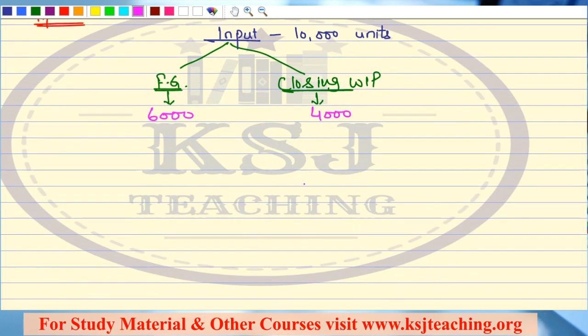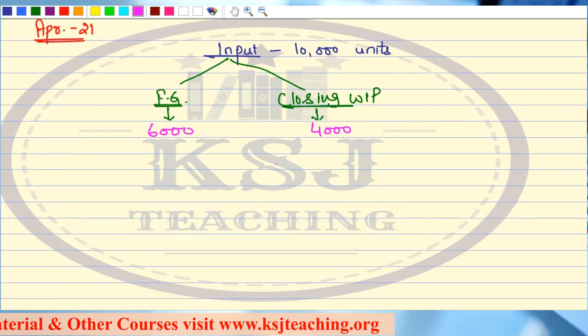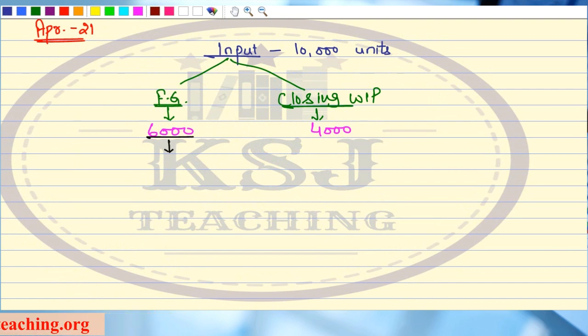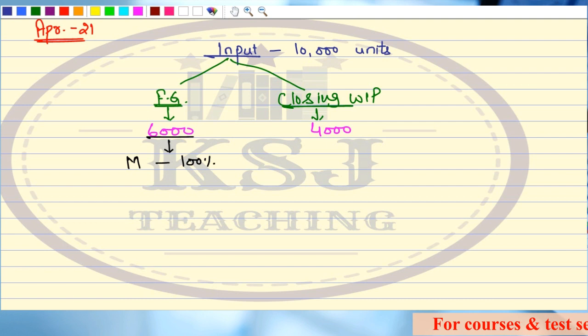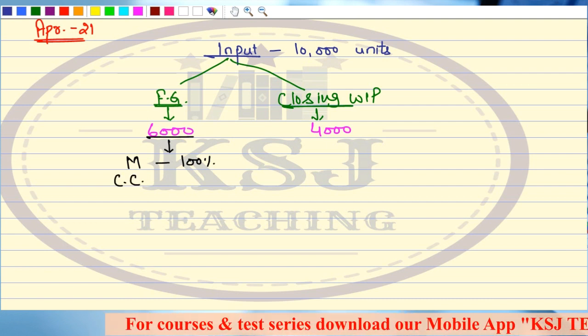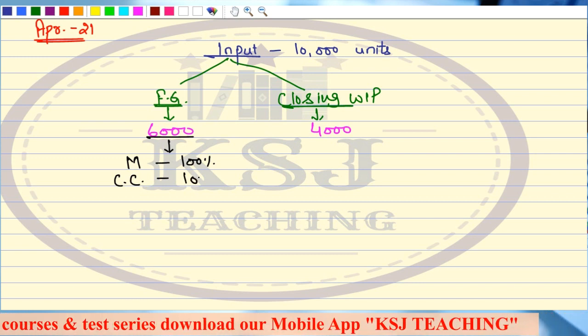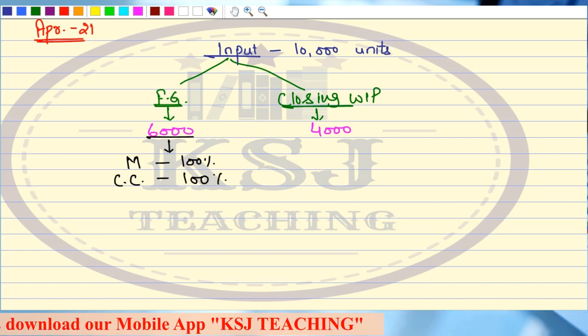Any doubts? Now, if I have completed 6,000 units, that means on these 6,000 units my material cost is 100% complete. I am talking about the degree of completion. And my conversion cost, labor and overheads, which I am taking as conversion cost, is again 100%.